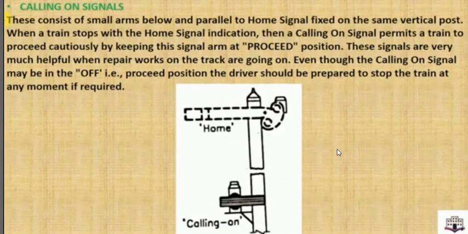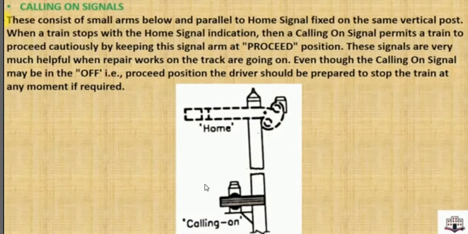Let's see the calling on signal. This is another special type of signal. Suppose this is a home signal. You know what a home signal is, we have studied it. Suppose the home signal indicates red, it means the train needs to stop. But suppose this calling on signal is showing a green light, it means the train can slowly move.